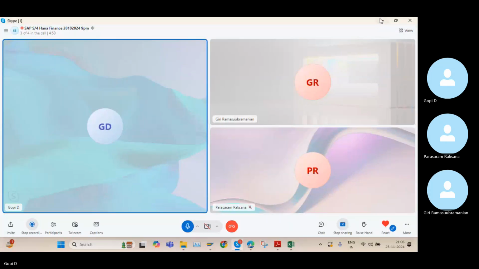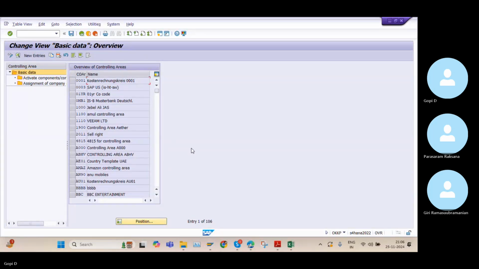You're sharing your screen. Oh, sorry. I will share my screen. Is it visible? It is starting to appear. Yeah, it is appearing now. Okay, we can see it.